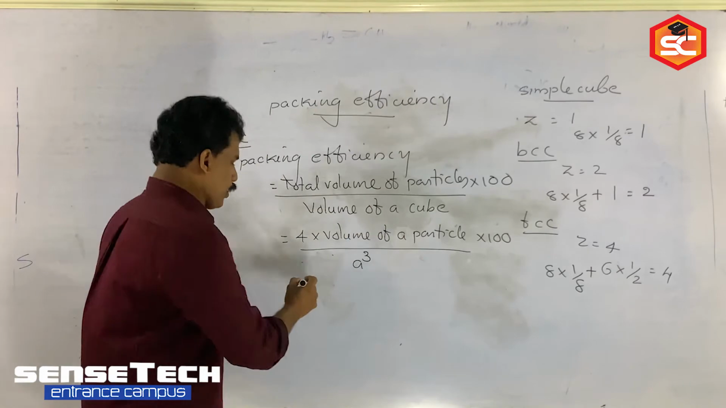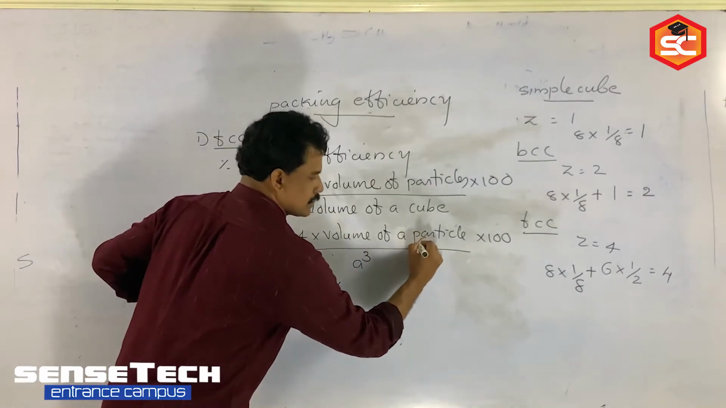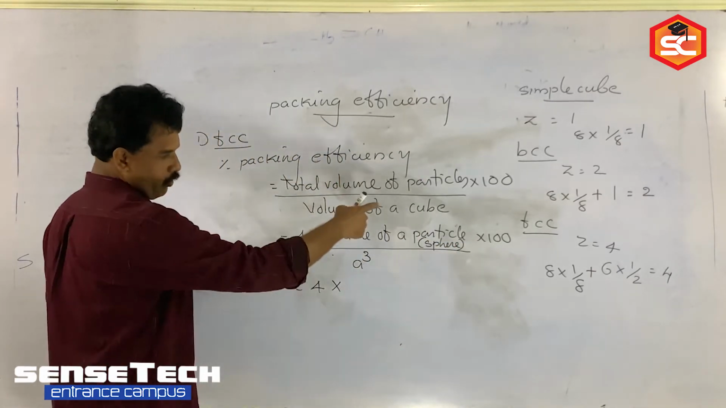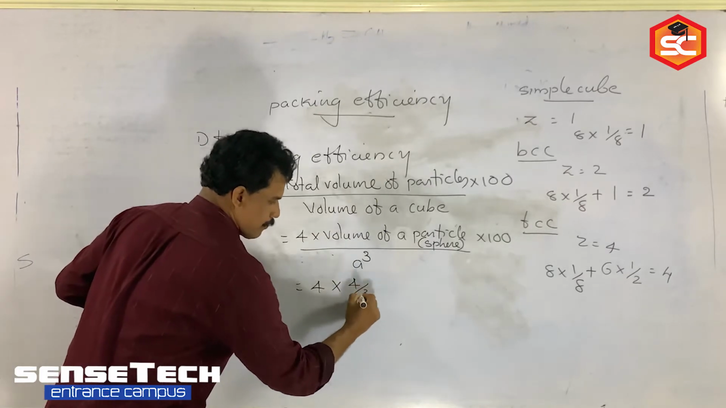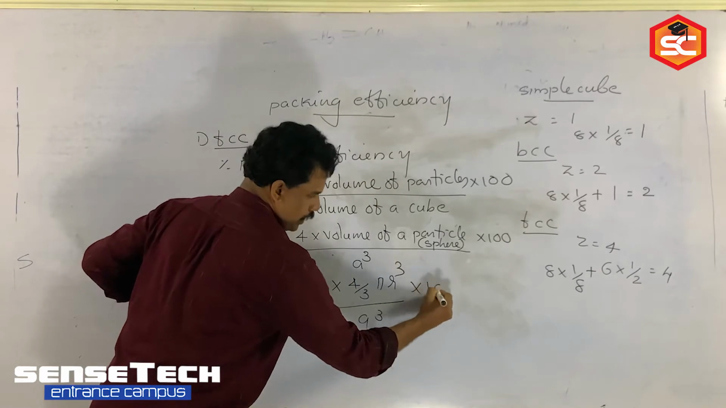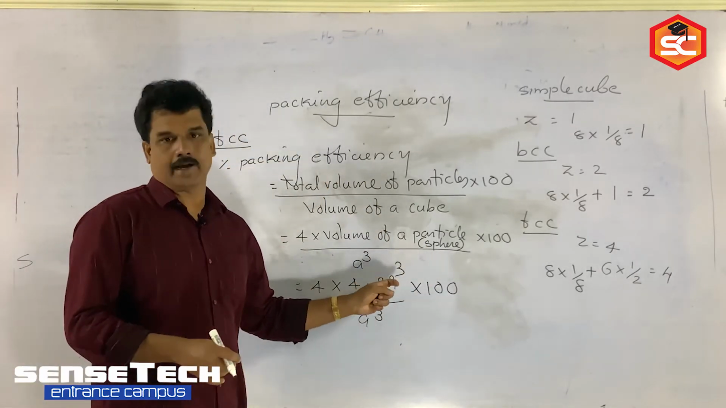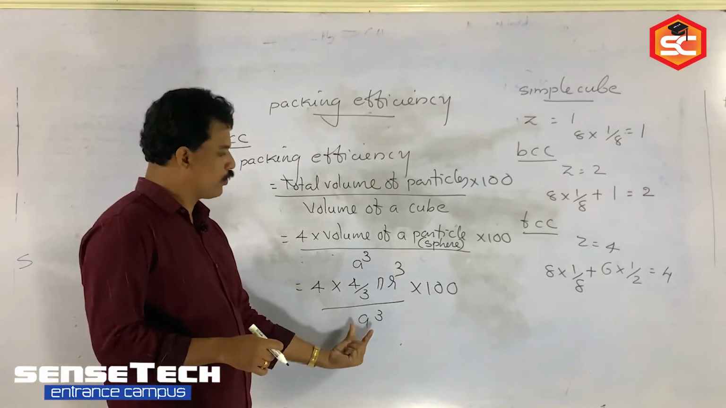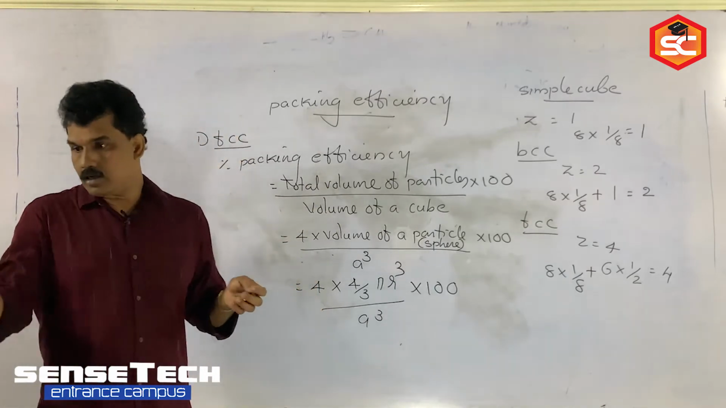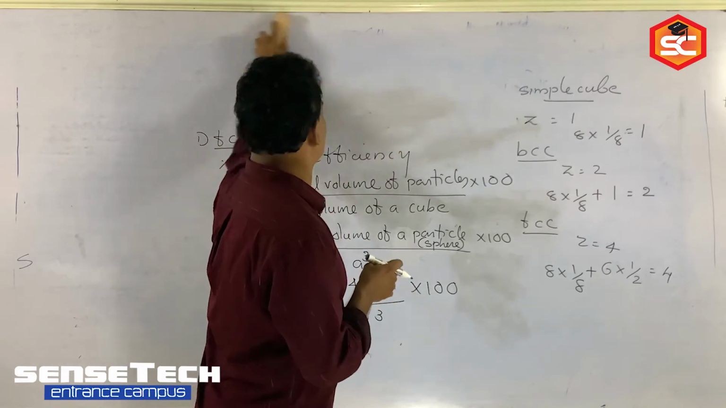So 4 into what is the volume of a sphere? 4 by 3 pi r cube, by a cube, into 100. Now for getting the value of packing efficiency, the radius and a we have to cancel. So you know the relation between a and r in FCC. We already noted the relation between a and r in FCC: a is equal to 2 root 2 r.